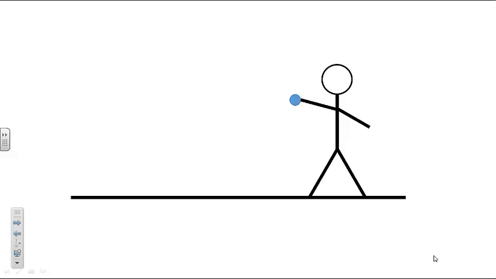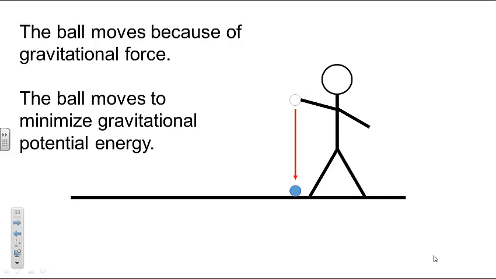Imagine a person holding a ball above the ground. If the ball is released, it will fall down to the ground. We could argue that the ball falls because of the gravitational force exerted by the Earth on the ball. Alternatively, we could argue that the ball falls to minimize the gravitational potential energy of this system.